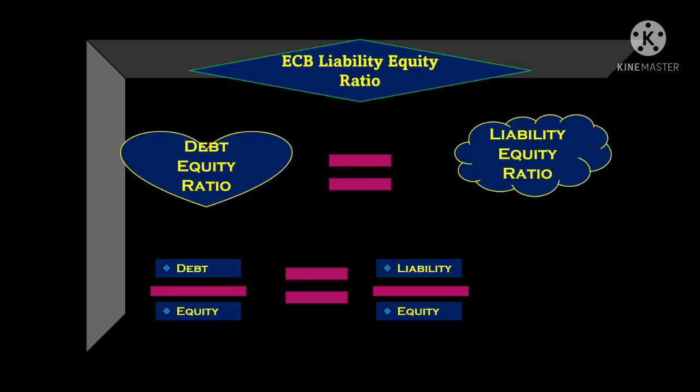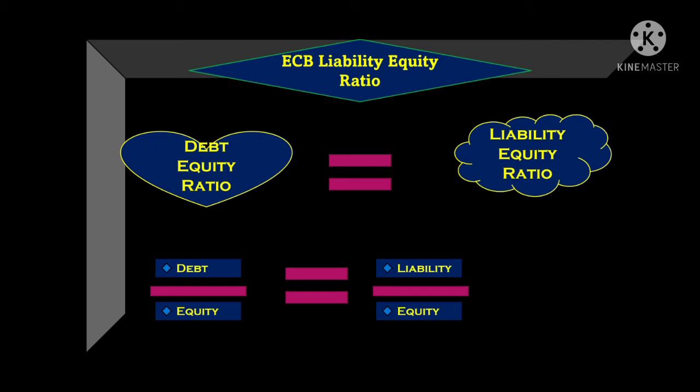Now let's discuss another aspect of this external commercial borrowing, that is liability equity ratio. Now what is this liability equity ratio? We can also call liability equity ratio as debt equity ratio. Both mean the same. We can call it debt equity ratio, we can call it liability equity ratio. Liability means the debt, so here both mean the same.